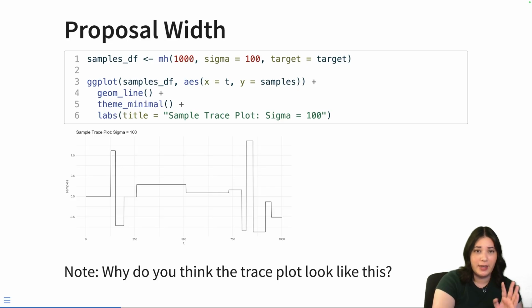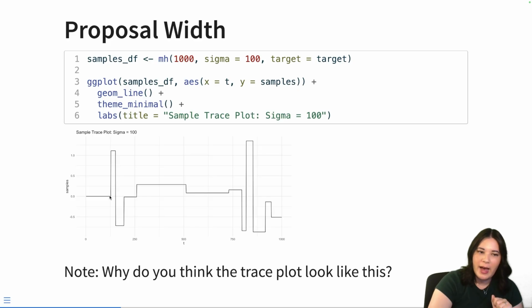Now, I want you to take a second, pause the video if you need to, and think about, okay, what about that would make my trace plot, looking at all of the different samples over time, look like this? All right, hopefully you've paused and thought about it, but think about this a little bit more. Why would it look like that?